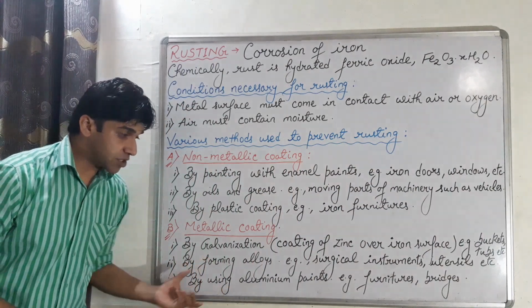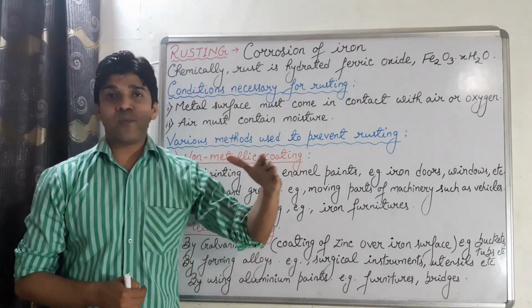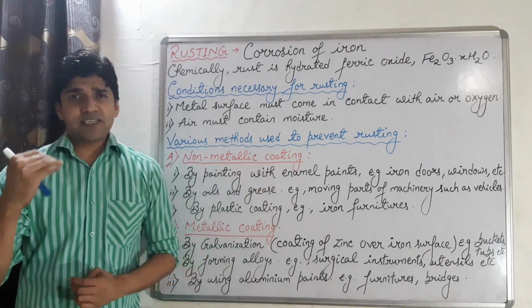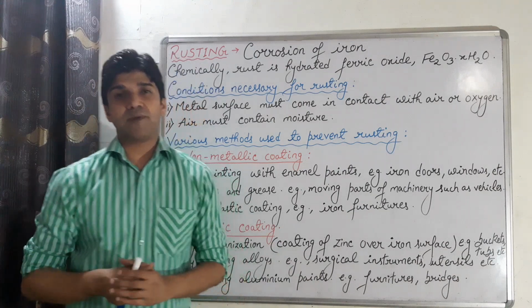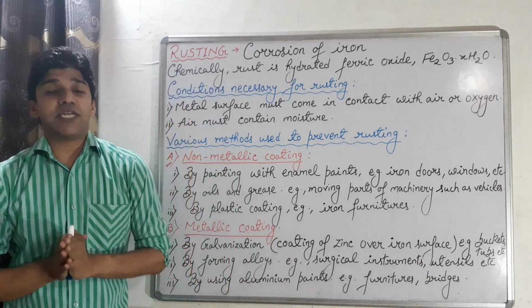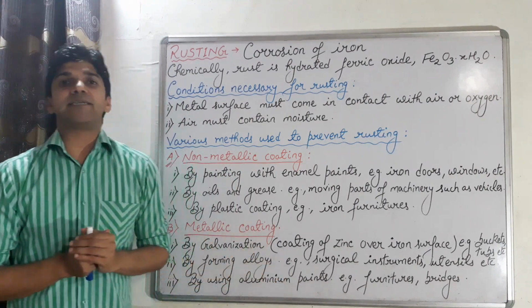And third, by using aluminium paints, we can cover the surface of iron with aluminium paint, and that can be best used in furnitures and iron bridges. The heavy bridges can be prevented from being rusted by using aluminium paints.